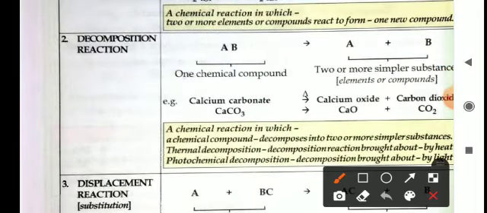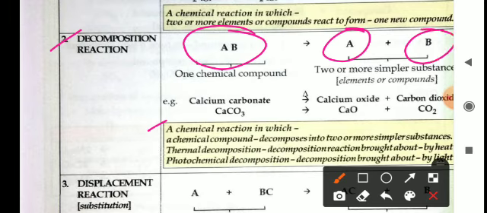The second one is a decomposition reaction. In a decomposition reaction, a single reactant breaks into two or more compounds. These types of reactions are called decomposition reactions. For example, a substance AB decomposes to give A and B. Another example: calcium carbonate when heated gives calcium oxide plus carbon dioxide. So it is a type of decomposition reaction.